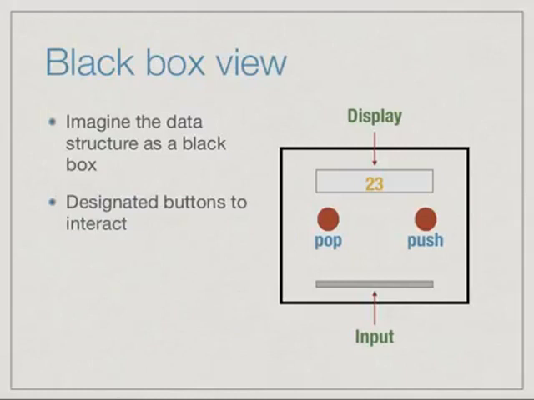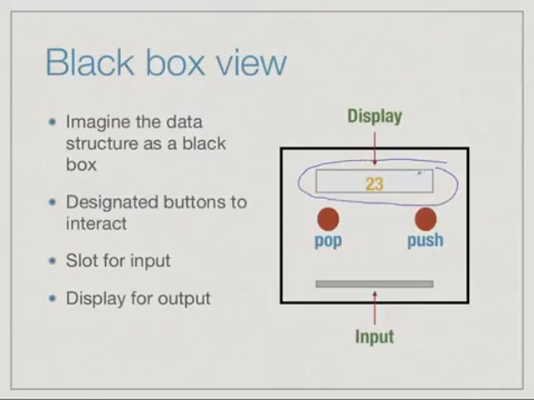We are allowed to put an element into the stack. Now this requires us to also add and view things from the stack. So we also have a slot for input, which is shown as a kind of thing at the bottom here. Okay, we have a slot for input, and we have a way to receive information about the state of the stack. So we can imagine that we have some kind of a display. So this is typically how we would like to think of a data structure. We don't want to know what's inside the black box. We just want to specify that if we do a sequence of button pushes and we start supplying input through the input box, what do we expect to see in the display?